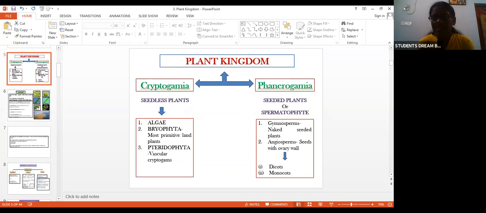Among seeded plants, there are two types: gymnosperms and angiosperms. Gymnosperms are naked seeded plants. There won't be any outer wall, and the seeds can be seen naked. That is why they are naked seeded plants. Whereas angiosperms have seeds with an ovary wall. For you people, angiosperms have been omitted from the syllabus. So I'll continue with gymnosperms now.